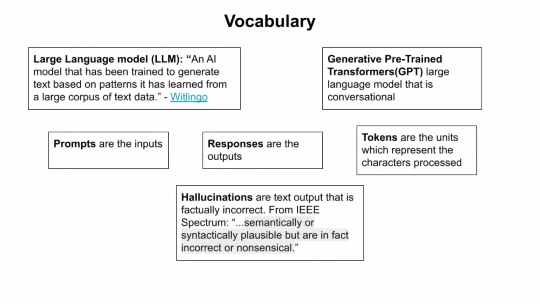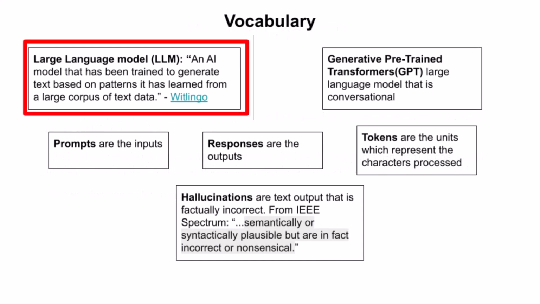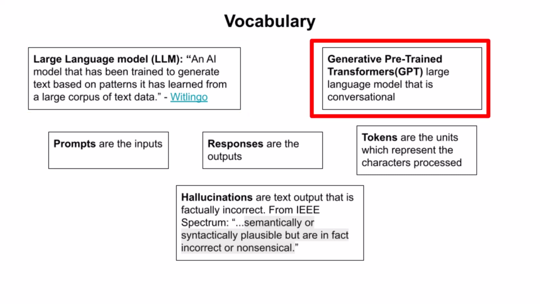Some basic vocabulary. A large language model, or LLM, is defined as an AI model that has been trained to generate text based on patterns it has learned from a large corpus of text data. Generative pre-trained transformers, usually referred to as a GPT, is a large language model that is conversational.